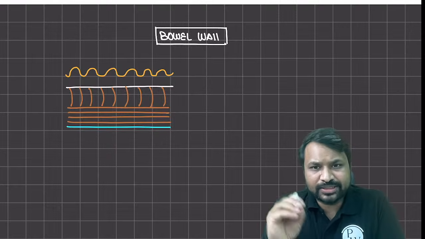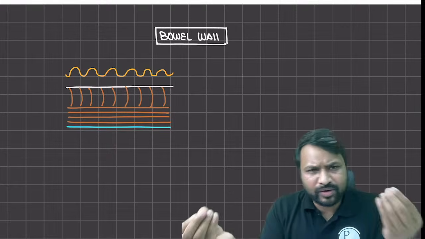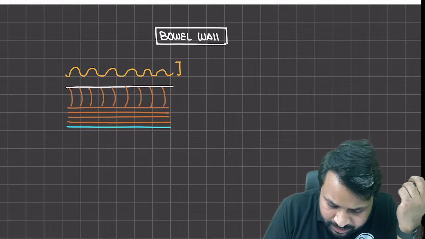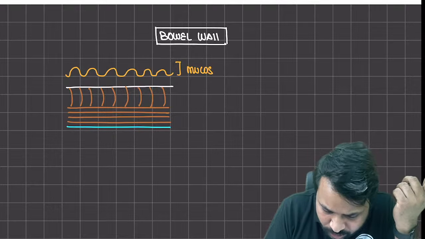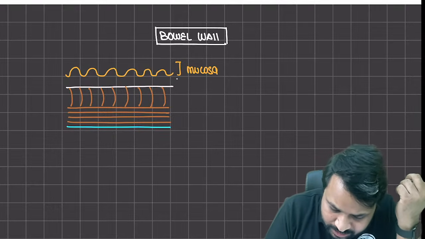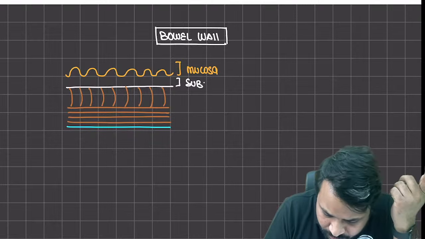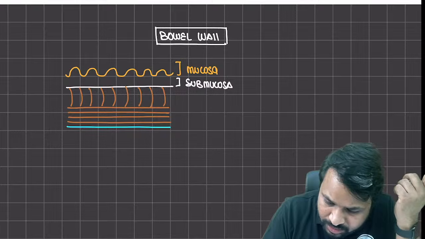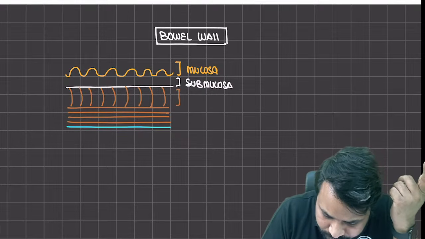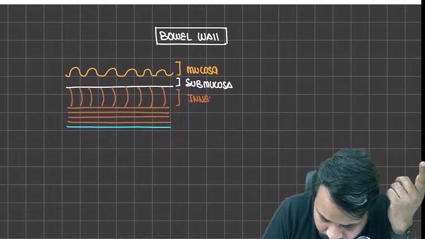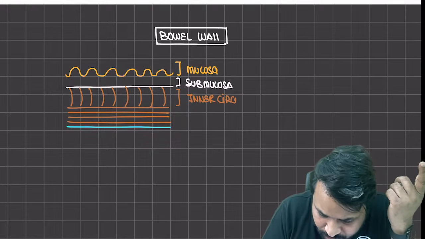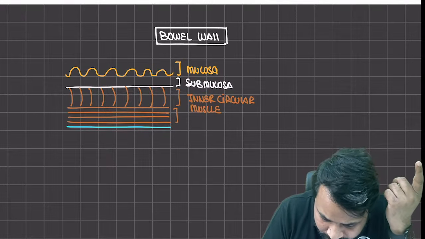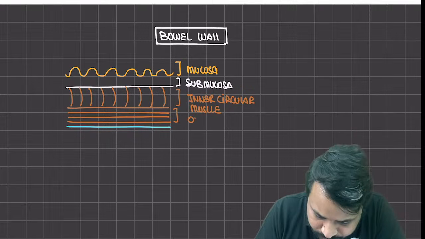Now, this is nothing short of what we have already learned, so there's no hype around this, but I'll just simply write it. This is going to be mucosa. Next to the mucosa, we have the submucosa. Then you have your inner circular muscles and the outer longitudinal muscles.